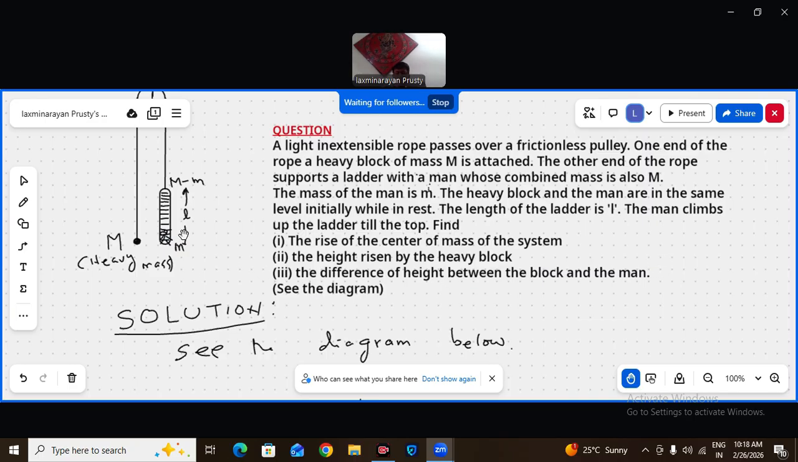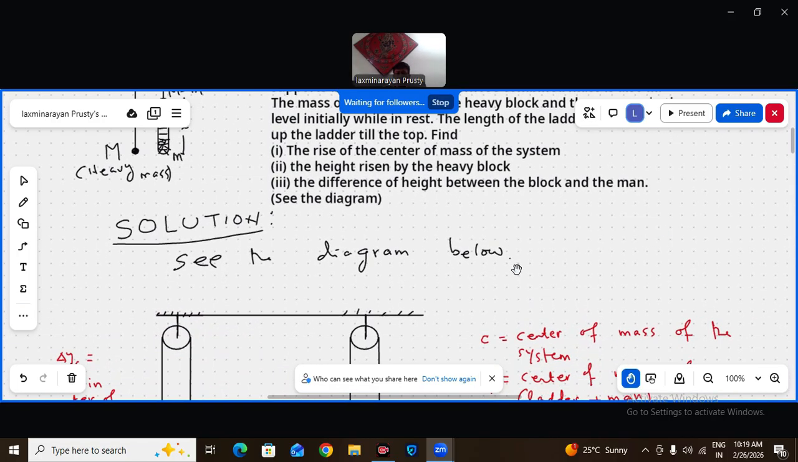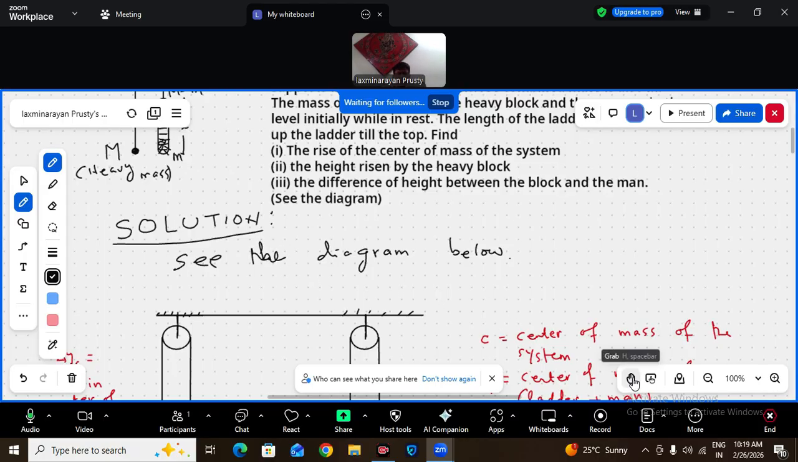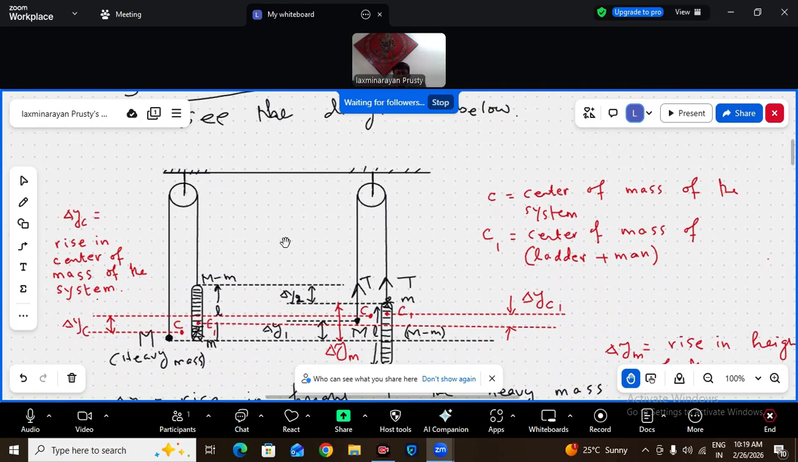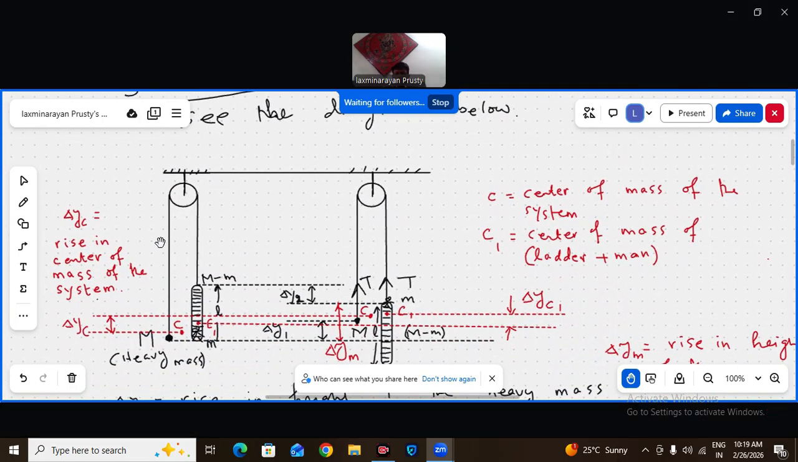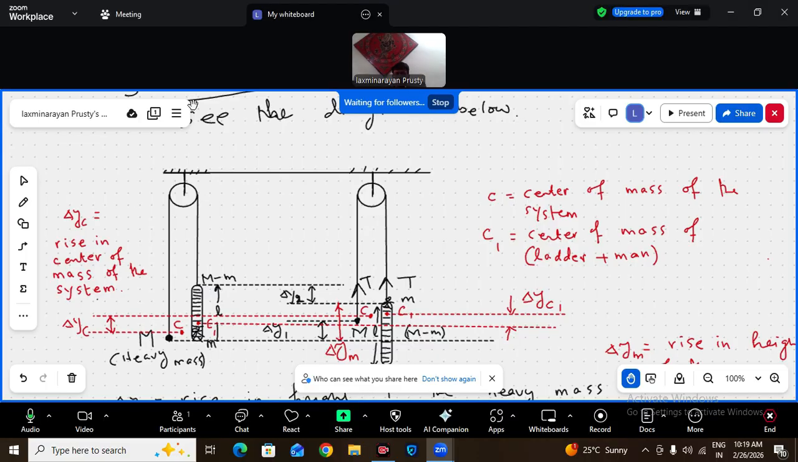Then the third question: the difference of height between the man's position and the heavy block position when the man reaches the top of the ladder. Difference in height between block and the man when the man climbs up the ladder till the top. Now the solution. Let us see the diagram below. Same diagram only. For clarity, I have drawn two situations. This is the initial situation. I just copied the other diagram here.